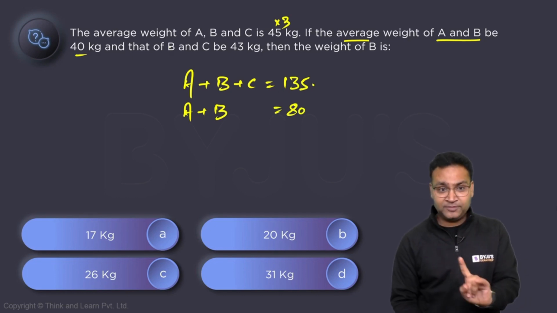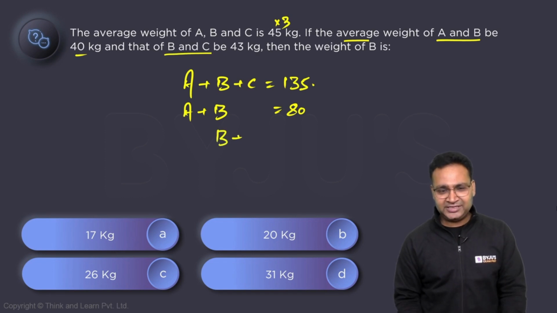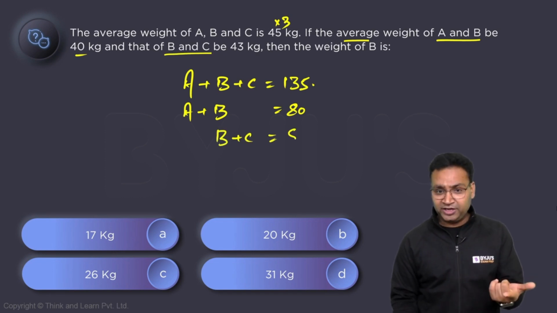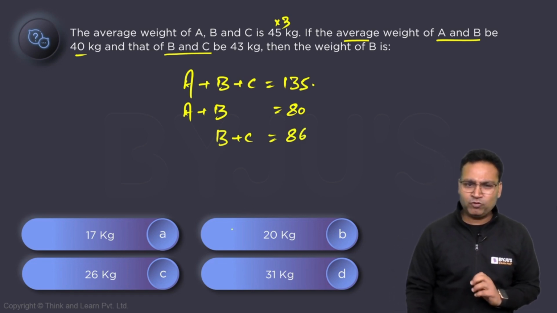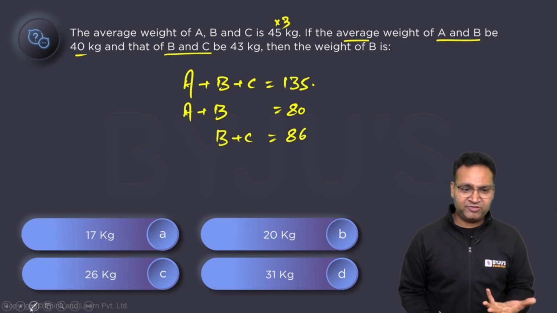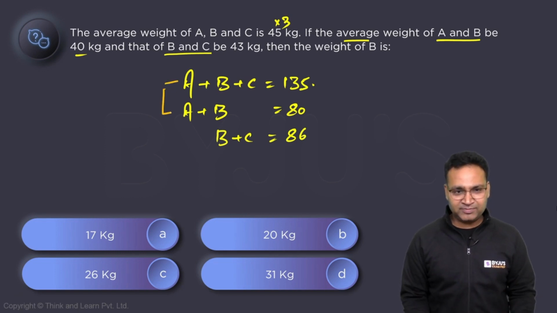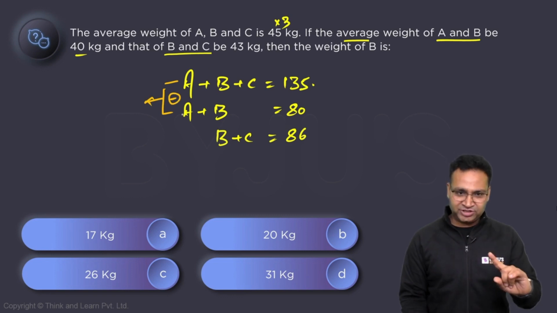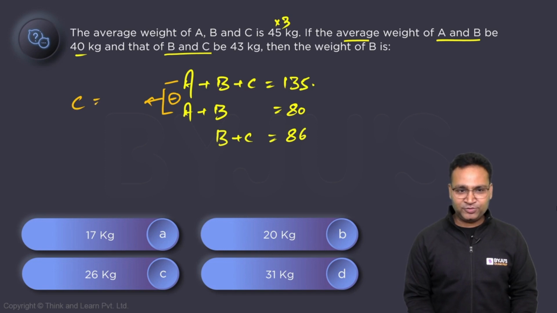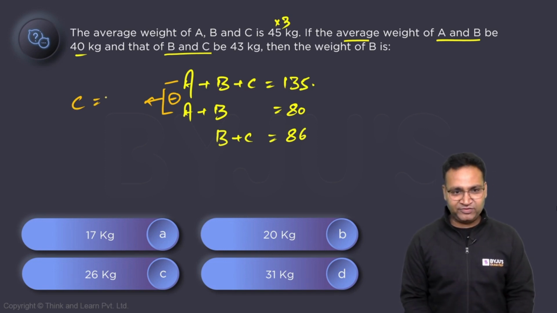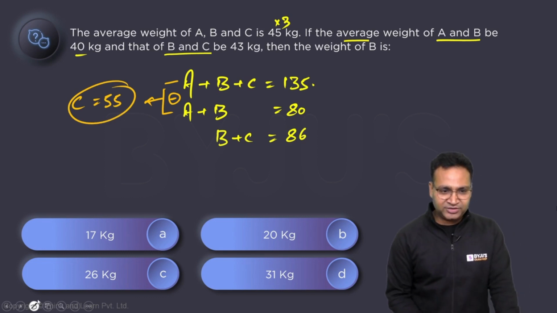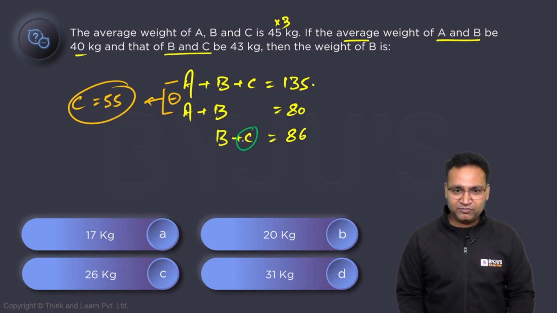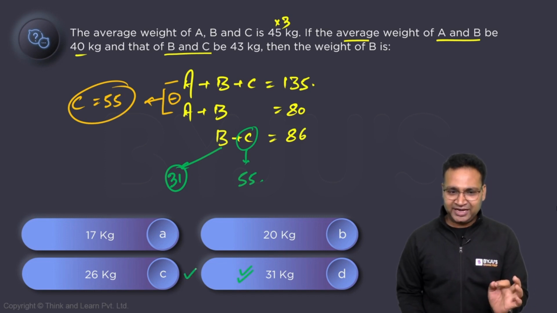Sum is average into number. That of B and C: average of B and C is 43. So summation is 43 into 2. Some people feel like, oh my god, now we have 3 equations, 3 variables, it will be very lengthy. No, these are very simple equations. If you subtract the first 2 equations, A and B cancel, you will get the value of C as 135 minus 80, 55. If you write the value of C as 55 here, the B is 86 minus 55. What is 86 minus 55? 31. So the answer is very easy and straightforward.